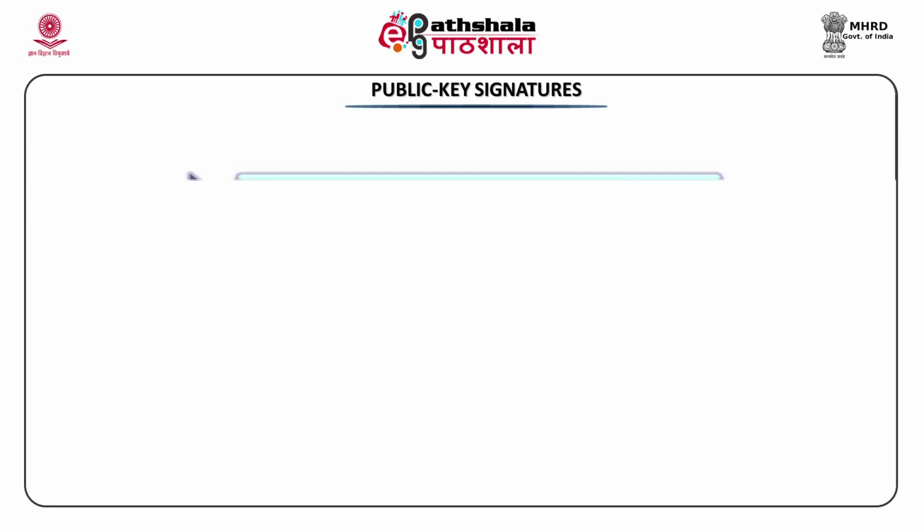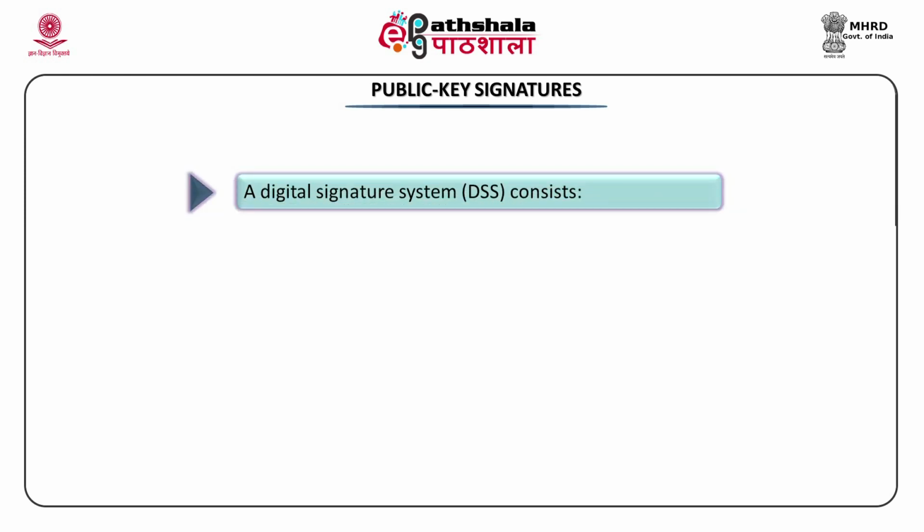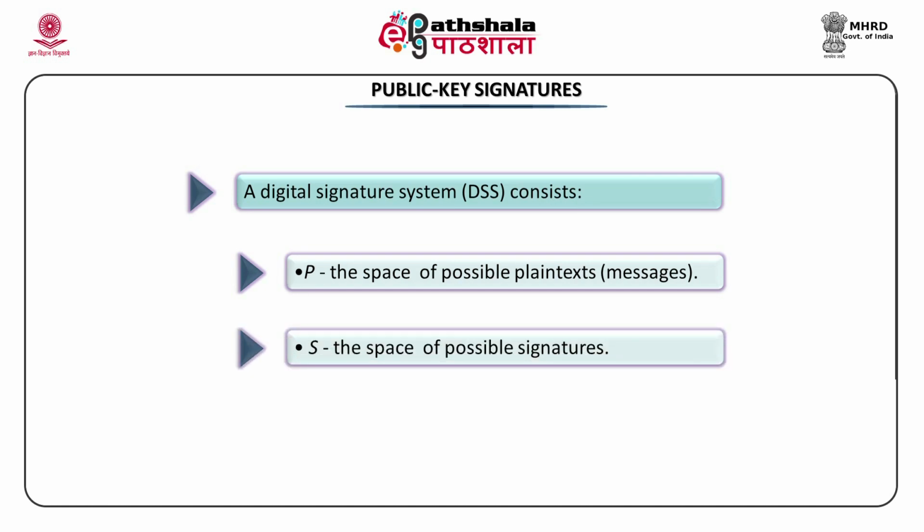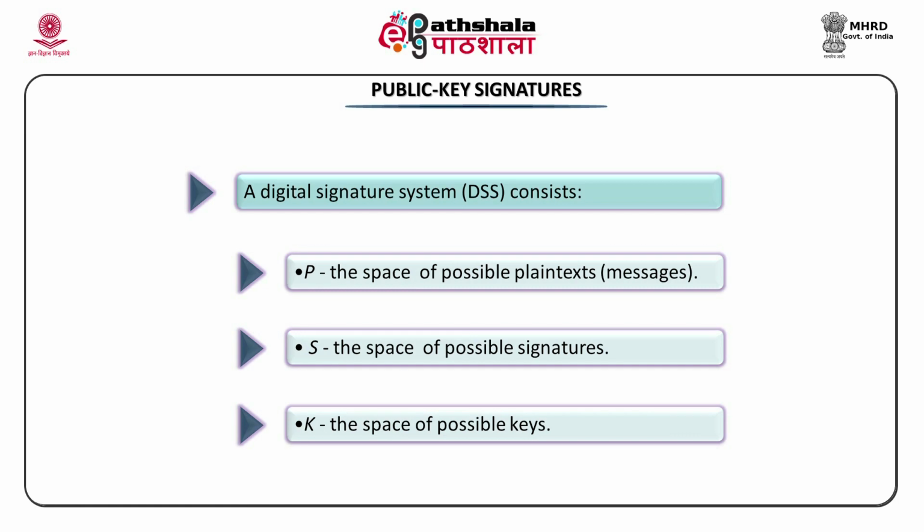A digital signature system DSS consists of P, S and K. P is the space of possible plain texts, those are called messages. S is the space of all possible signatures, and K is the space of all possible keys.